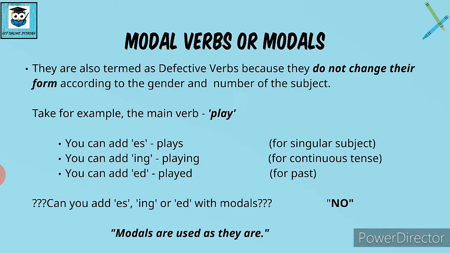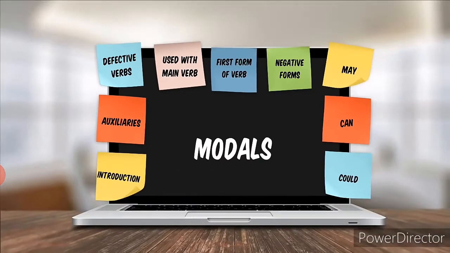But can you add es, ing, ed with modals? No, not at all. Think about adding es, ing and ed with shall. Shalls, shalling, shalled. Have you heard of these words? No, not at all. So in crux, the modals are used as they are. We cannot change them, we cannot add anything to them, right? So they do not change their form.